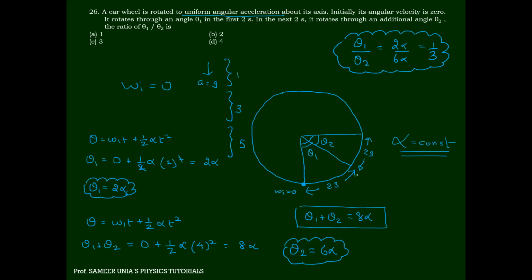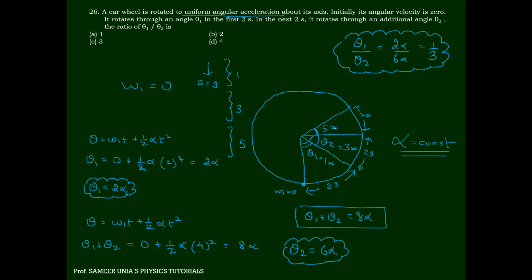So in the first 2 seconds, it will cover 1x. In the next 2 seconds, it will cover 3x. In the next 2 seconds, can anyone tell me how much it will cover? 5x. So actually, it was a standard result. There was no need to do all this. Did you understand? And again, it is a favorite question of the NEET examiners. Okay, answer will be 1:3.